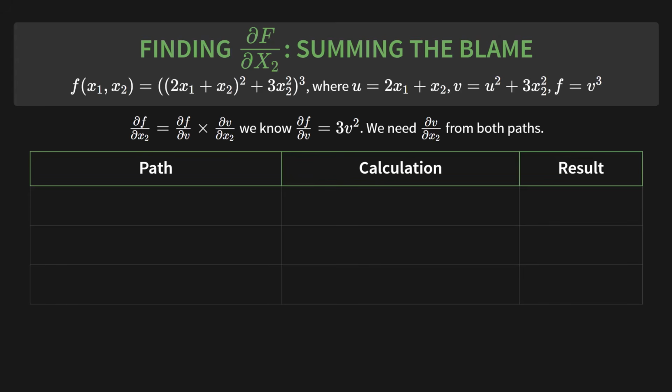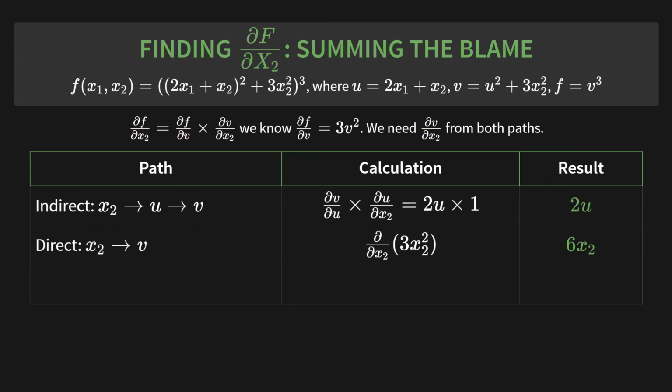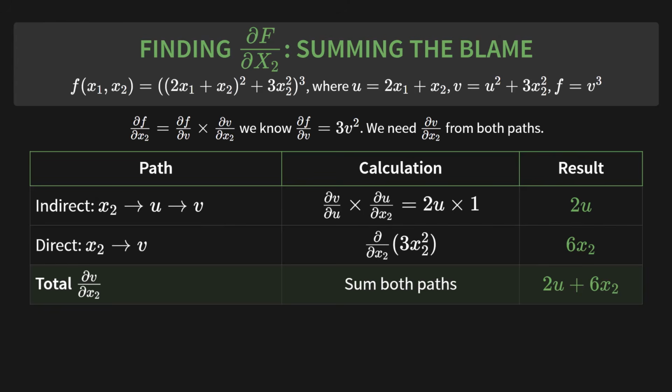First, the indirect path through u. The chain rule tells us to multiply the derivative of v with respect to u by the derivative of u with respect to x2. That's 2u times 1, which is just 2u. Next, the direct path. This comes from the 3x2 squared term in the formula for v. The derivative of that is 6x2. So the total derivative of v with respect to x2 is just the sum of both paths, 2u plus 6x2.